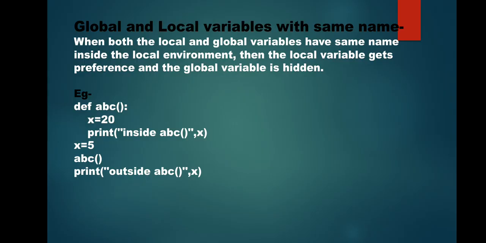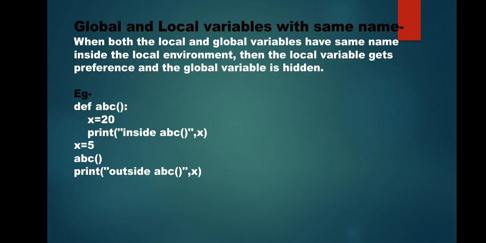So in this program we are having two variables named x, one in the global environment and another in the local environment. Inside this function, when you display x, which value will be displayed? The value of the local variable. Why? Because inside this function, this local variable has hidden the global variable.